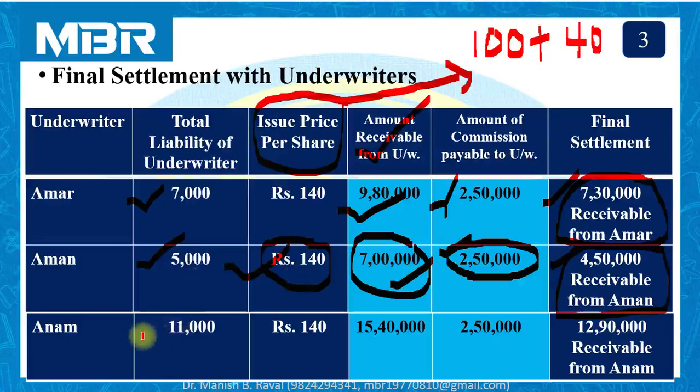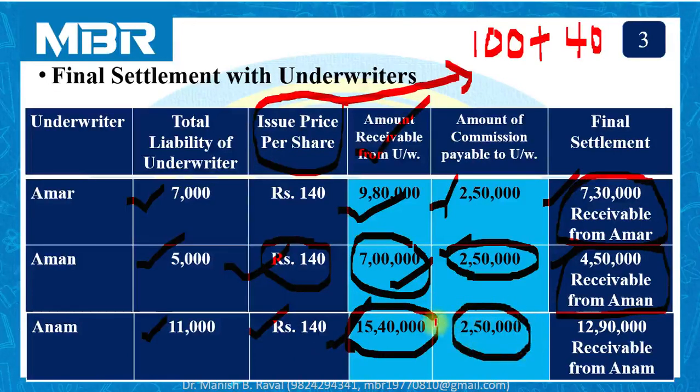And last, underwriter Anam. Responsibility of underwriter Anam is to purchase 11,000 shares in total at the rate of 140, that is issue price. So total amount receivable by the company from Anam is 15,40,000, and the amount payable to Anam for underwriting commission is 2,50,000.